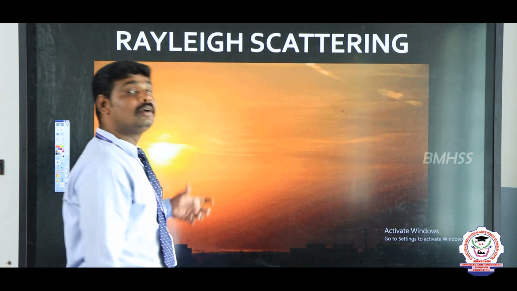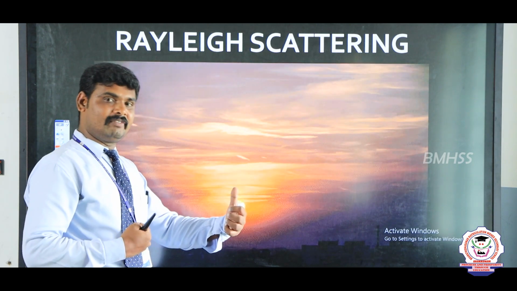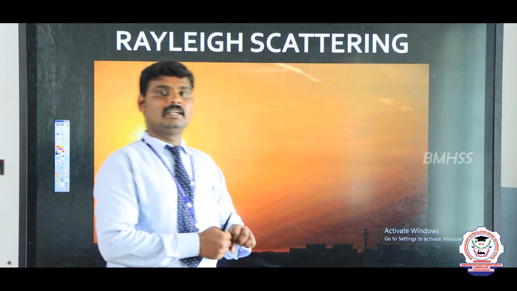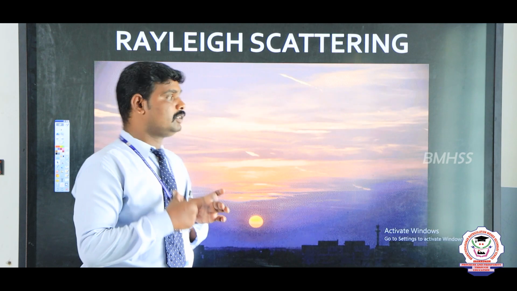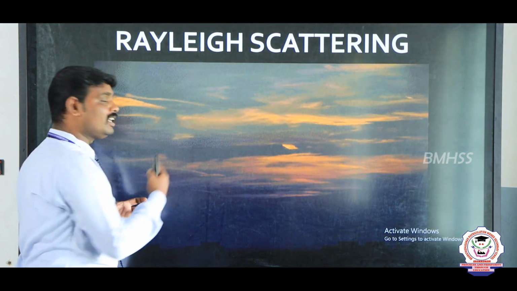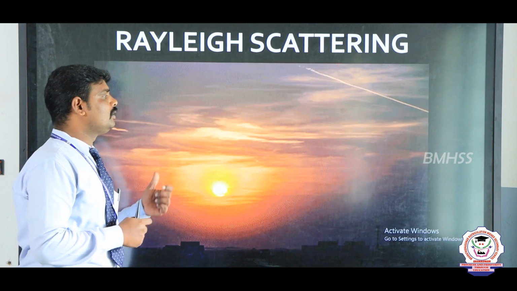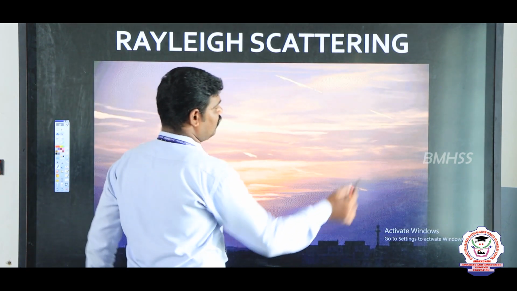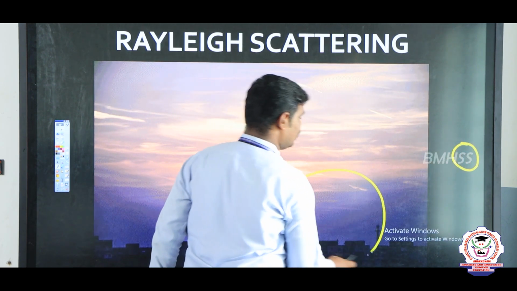Already I said, during the sunrise and sunset time, the distance between the earth and the sun is long, and the light enters the atmosphere over the longest distance. So only red color appears, and all the other colors disappear. For example, this is the sun and this one is the earth.